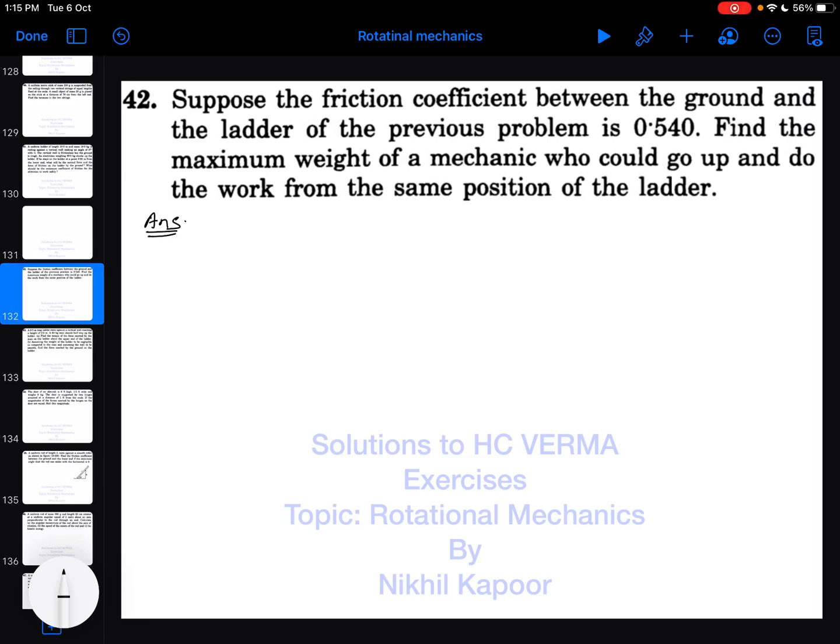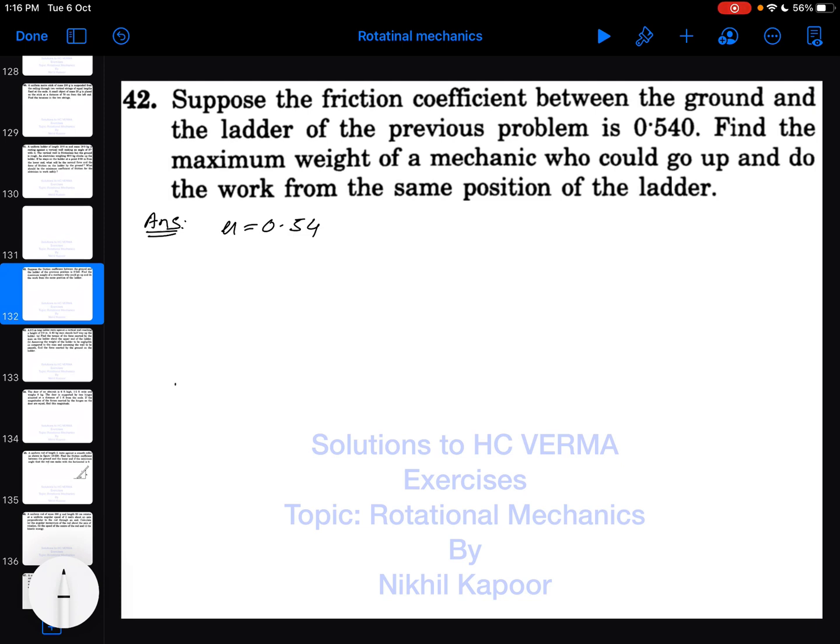42nd example, and what is said in this example: suppose the friction coefficient between the ground and the ladder in the above problem is 0.54. Find the maximum weight of mechanic who could go up and do the work from the same position.